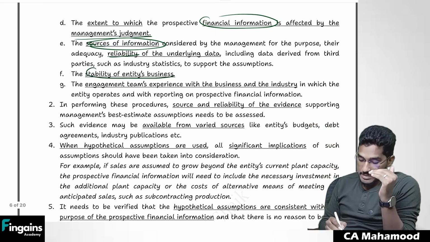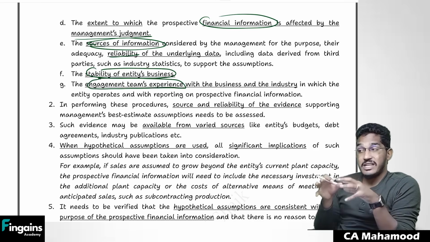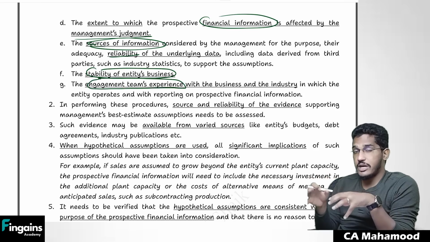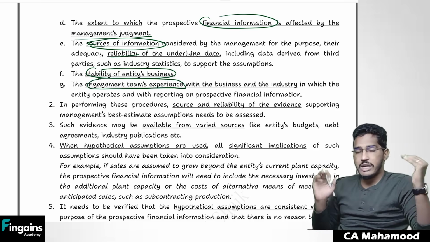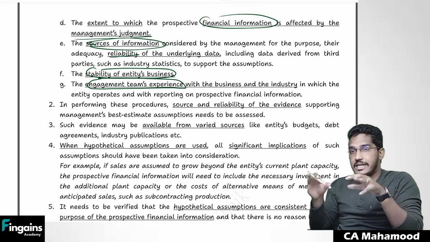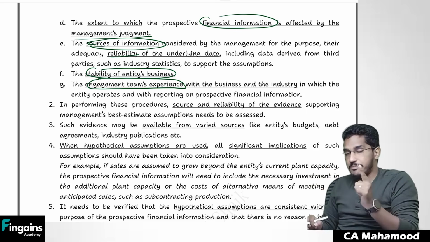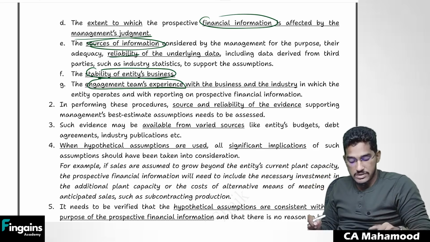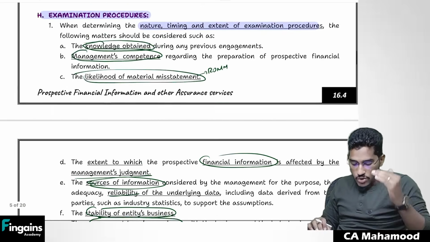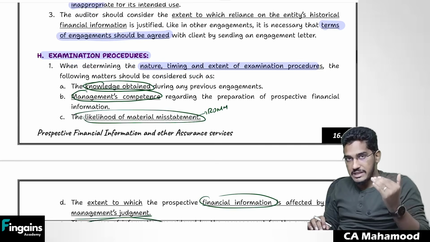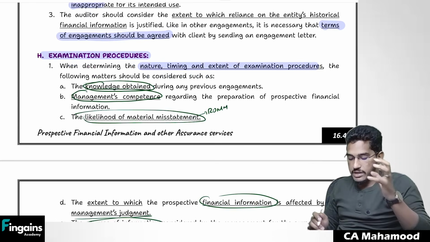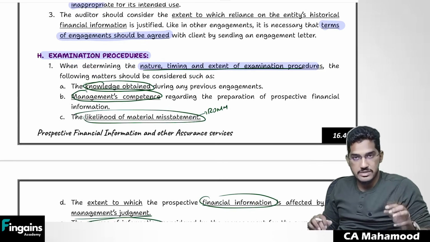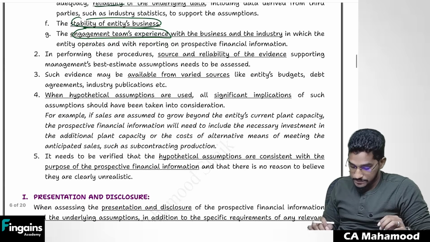And it even depends on stability of the entity's business, and also on the engagement team's experience. What is the experience of your engagement team? Have they done this kind of engagement earlier? If yes, you can be a little bit okay. However, if your team is doing this kind of engagement for the first time, then you need to increase your nature, timing, and extent of examination procedures. So all these factors will be considered by the examiner, and accordingly he will determine his nature, timing, and extent of examination procedures.